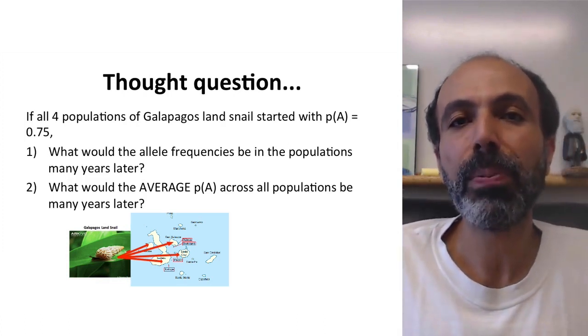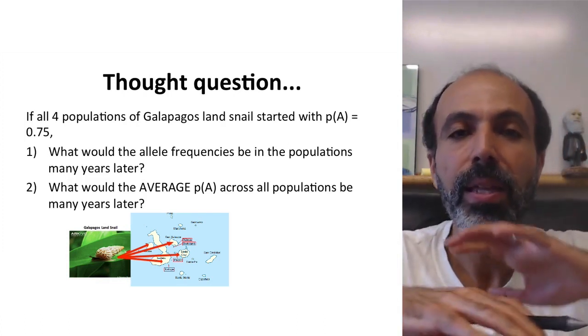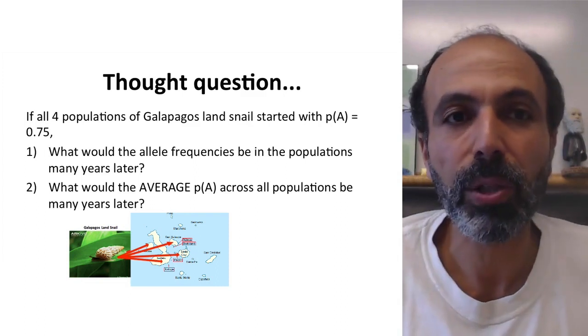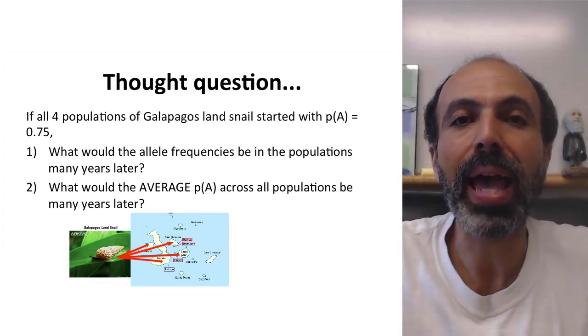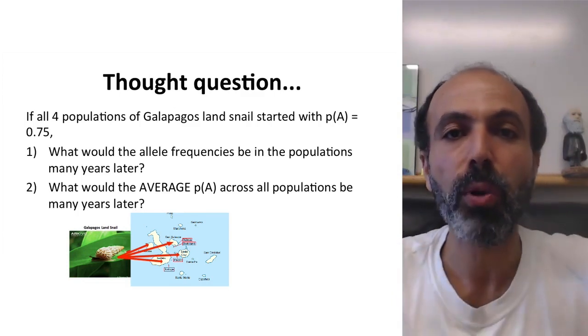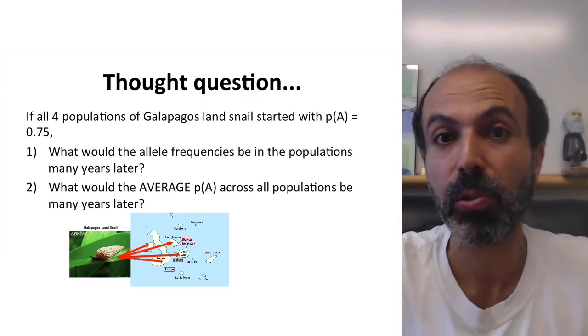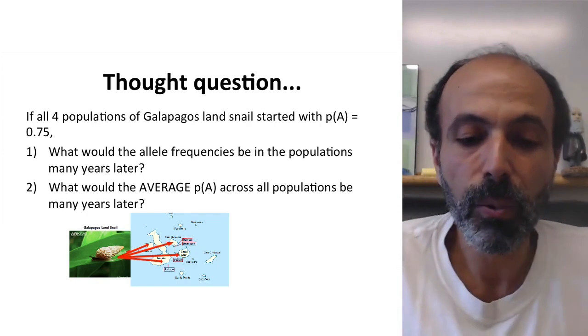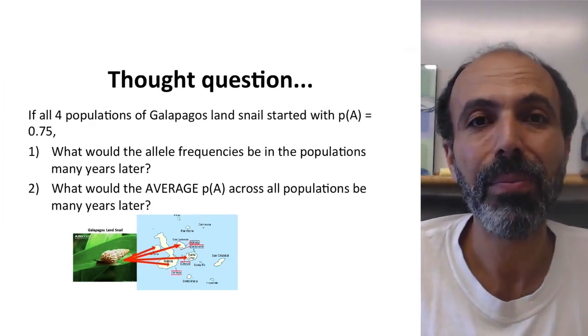Let's imagine the 4 populations had approximately the average size. They eventually do their thing. Some are fixed, some are lost. In the species as a whole, so averaging what's happened in each of the 4 isolated populations, there's no migration between the populations or from anywhere else. What will the average allele frequency of big A be?